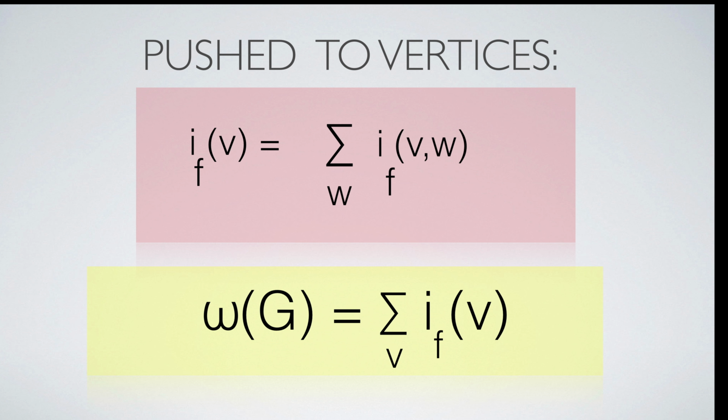We can push the index function from pairs to the vertices and it becomes a scalar function on vertices. It still is an integer. The Poincare-Hopf theorem states that this sums up to the Wu characteristic.